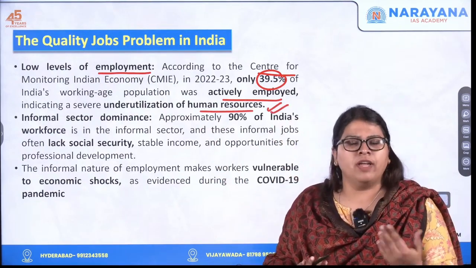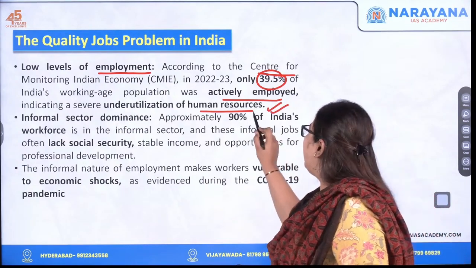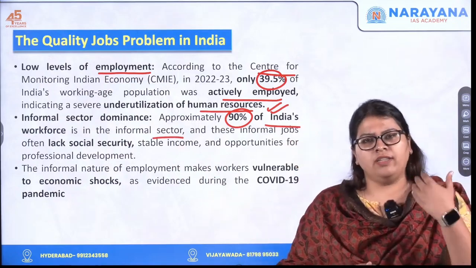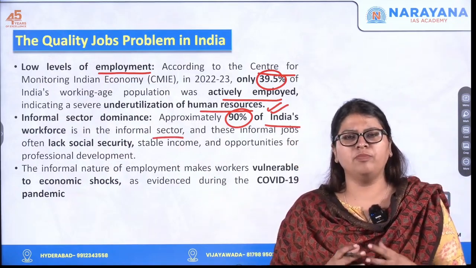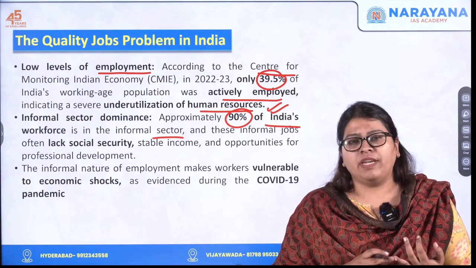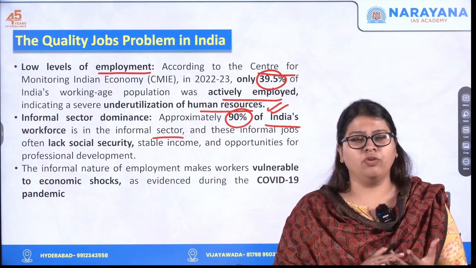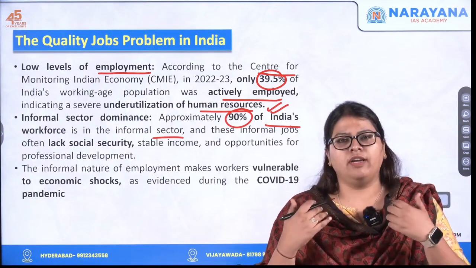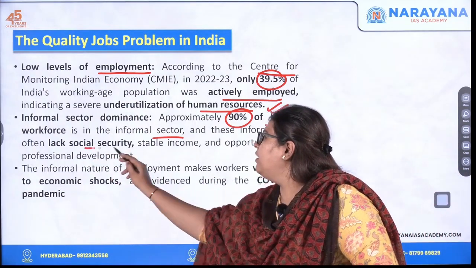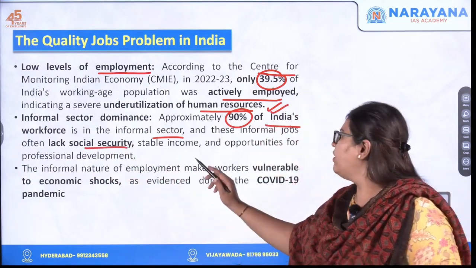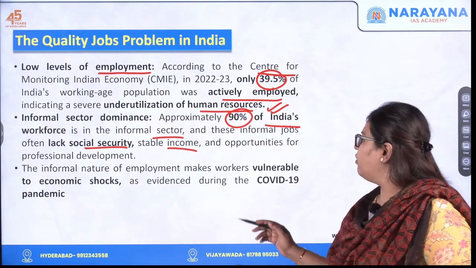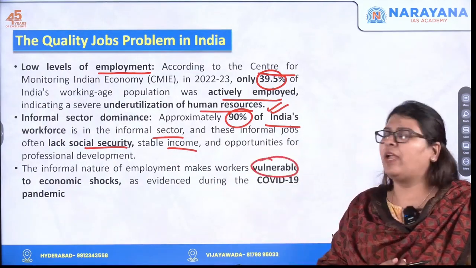Also, there is a dominance of the informal sector, as I told you. Approximately 90% of India's workforce is in the informal sector. When you are in the informal sector, you do not have the privileges that other people have, for example pension, any kind of social security, PF, or an assured return from your workplace. So it is characterized by a lack of social security. There is no stable income and no opportunities for professional development. Also, this makes you vulnerable to any kind of economic shocks.